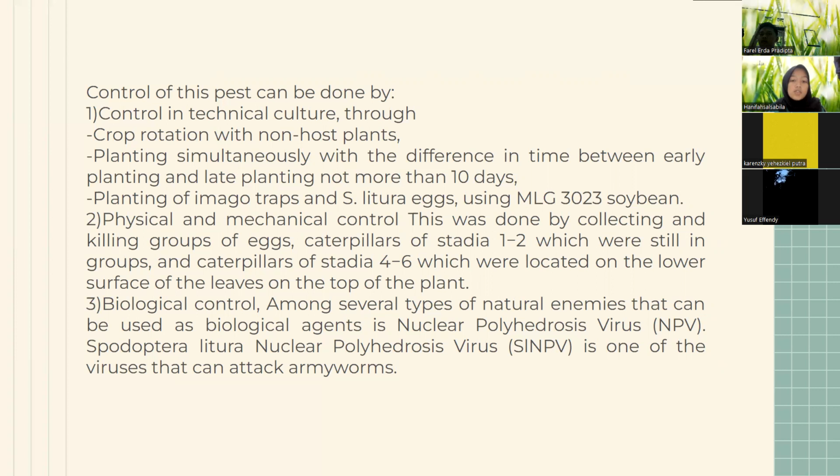Among several types of natural enemy that can be used as biological agents, nuclear polyhedrosis virus, Spodoptera litura nuclear polyhedrosis virus or SlNPV, is one of the viruses that can attack armyworms.